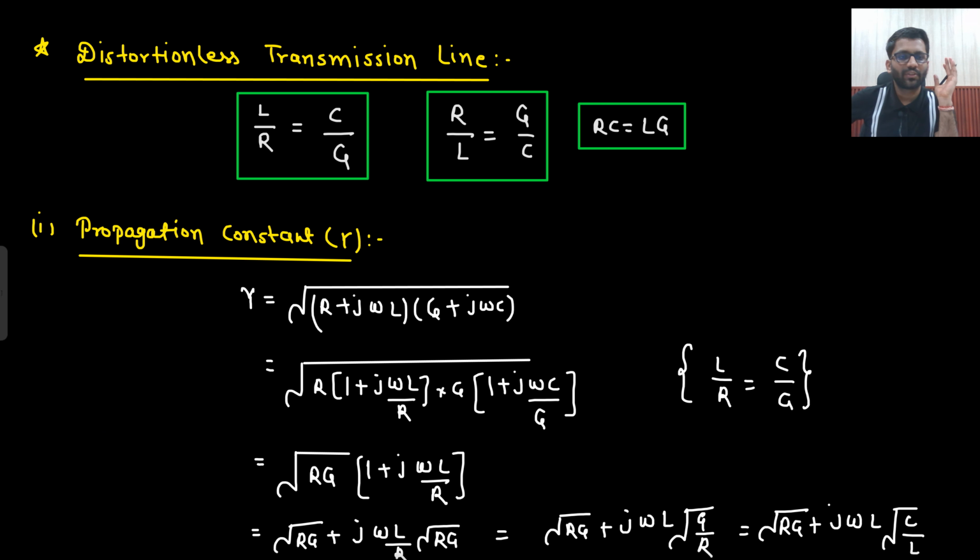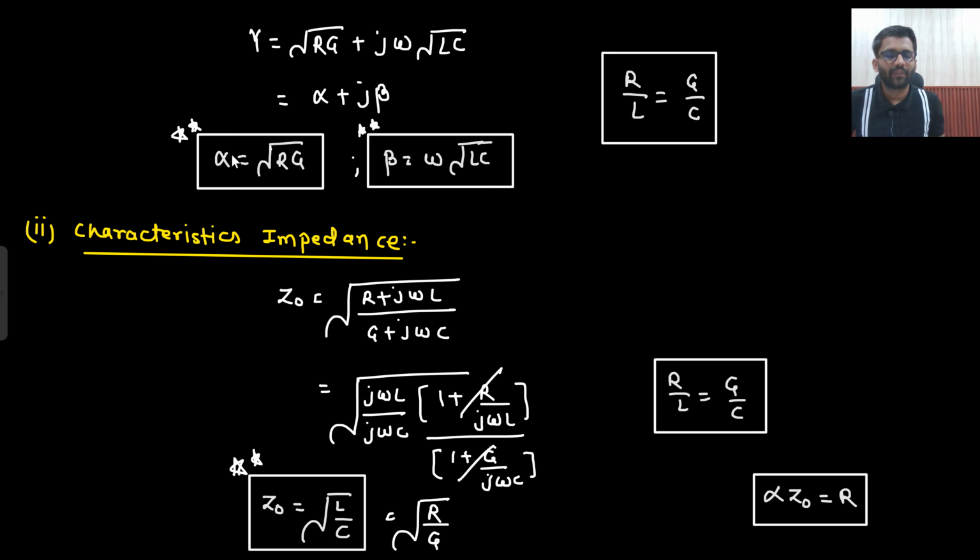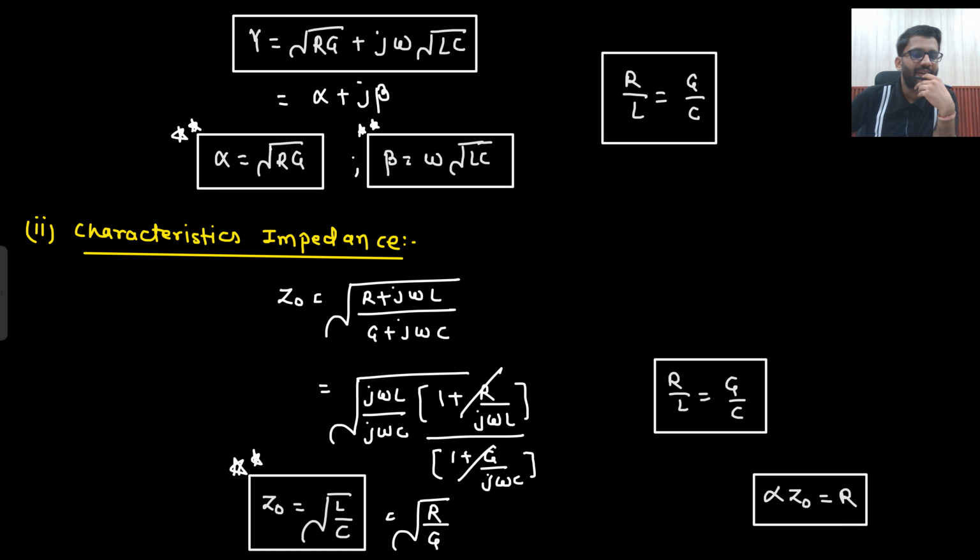So what was the condition for a distortionless line? R by L is equal to G by C, or you can say the time constants are equal. Gamma value we got to know. Then from gamma what did we get to know? That alpha is equal to under root RG and beta is equal to omega under root LC. So gamma is under root RG plus j omega under root LC. Intrinsic impedance is equal to under root L by C. Z naught is equal to under root L by C.